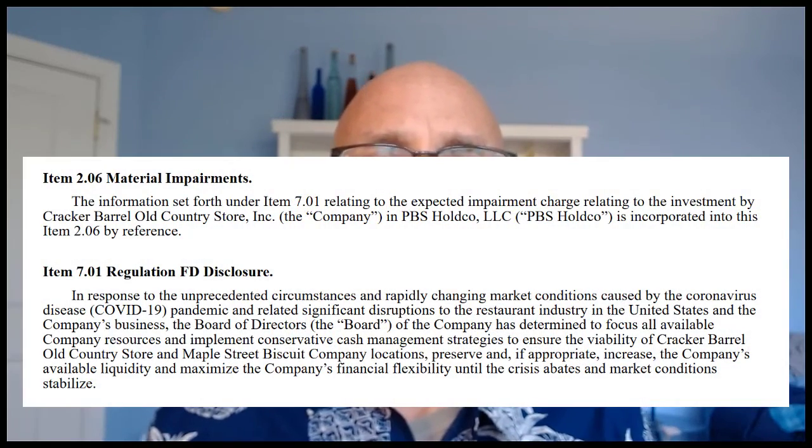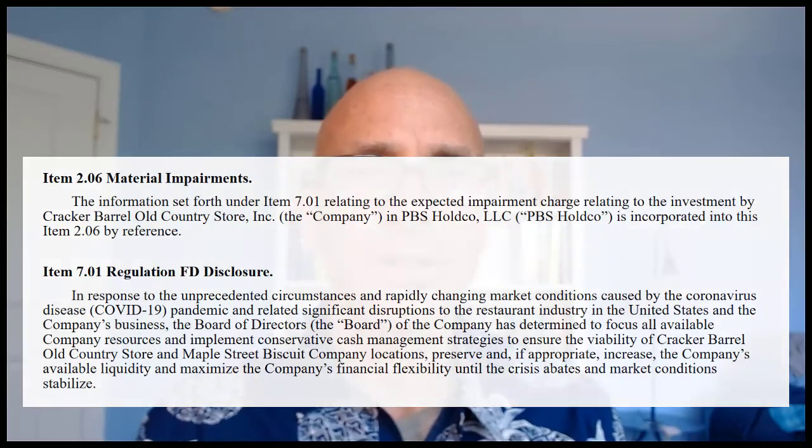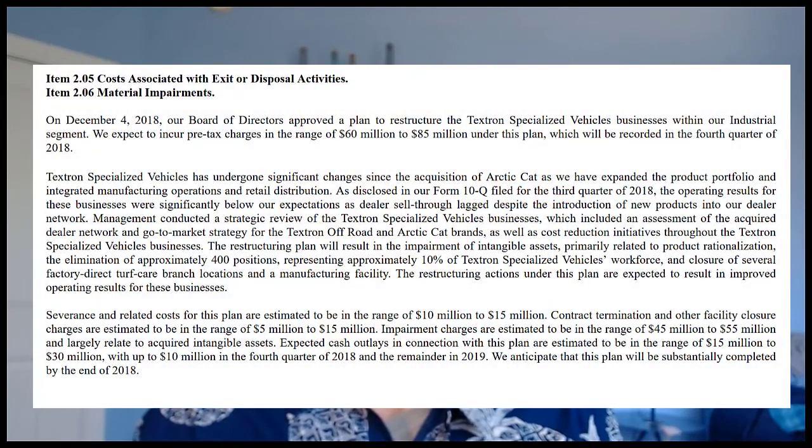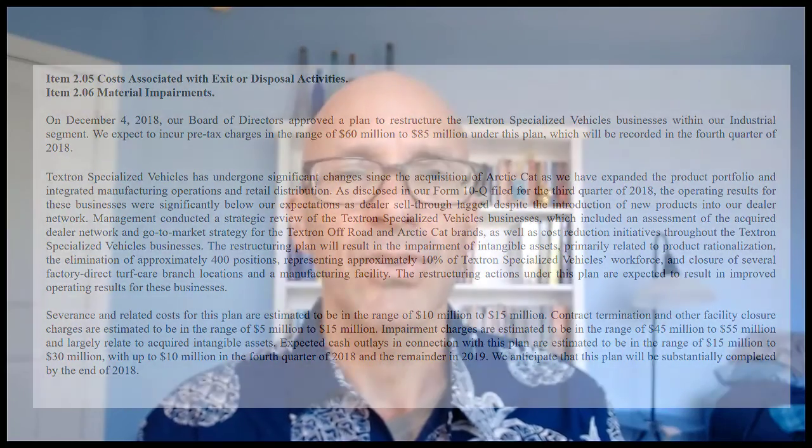This example talks about the virus and its impact under another item, Item 7.01 of Form 8-K. But there's a lot of impairments happening when we had the pandemic. And then this example relates to a merger integration. Again, there's a 2.05 disclosure along with the 2.06.